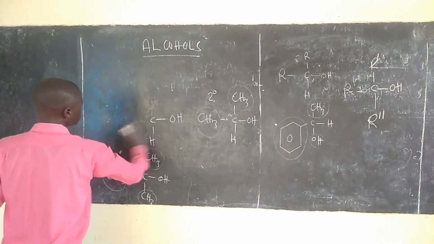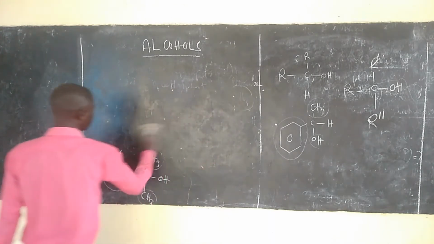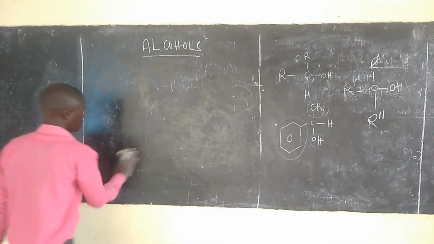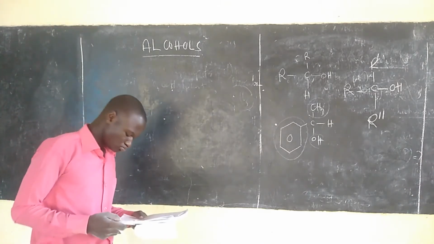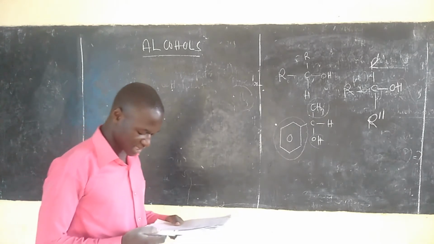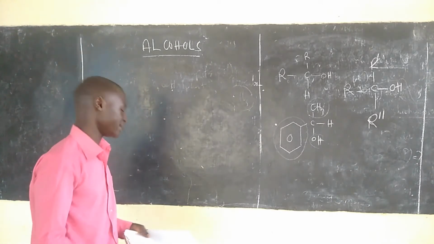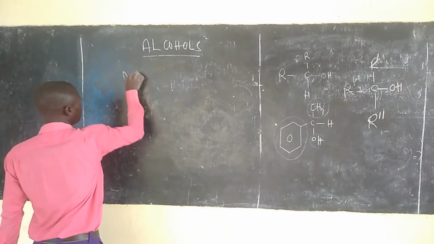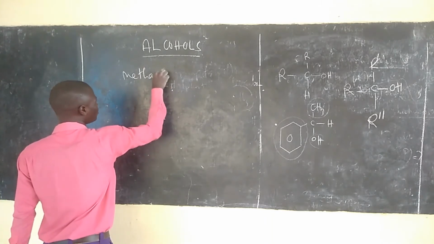From there, going to discuss kuhusu IUPAC nomenclature of alcohol. How do we name alcohols? Tunazipaje majina alcohol mbalimbali, IUPAC nomenclature. So alcohol are named just like alkanes, except kwanza kwenye alkane kama tuko na name methane, hii huku mwishoni